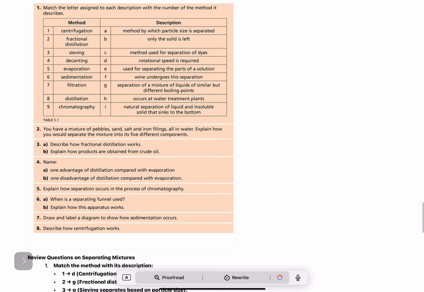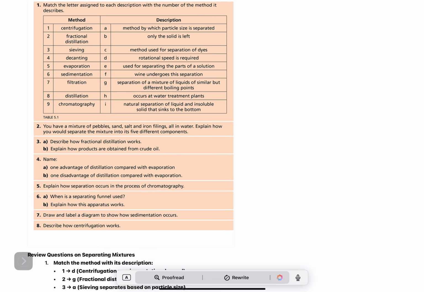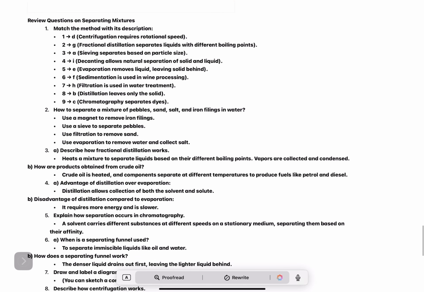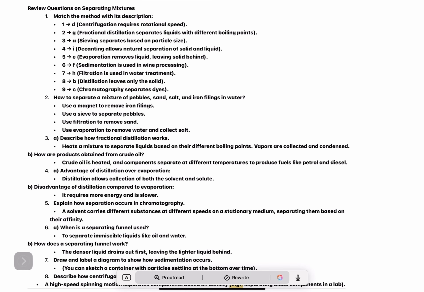1. Match the method with its description. 1d. Centrifugation requires rotational speed. 2g. Fractional distillation separates liquids with different boiling points. 3a. Sieving separates based on particle size. 4. Decanting allows natural separation of solid and liquid. 5e. Evaporation removes liquid leaving solid behind.